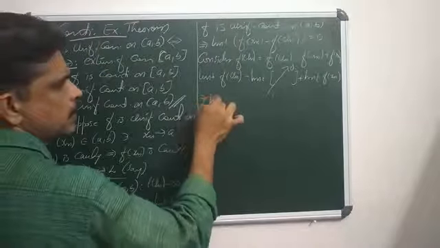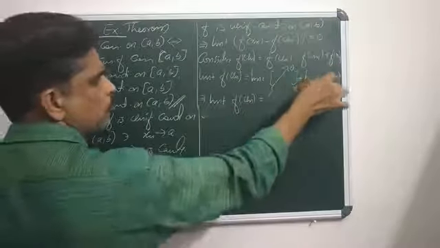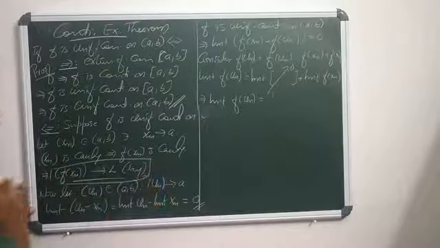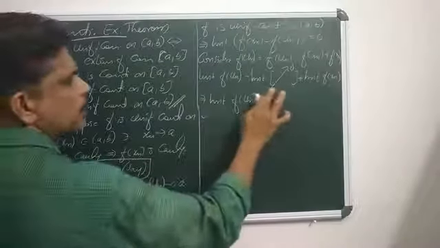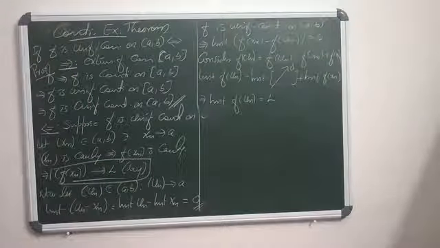That means limit f of un equals limit f of xn. What is limit f of xn? We assumed f of xn converges to L. So limit f of un is L itself. Thus we get the same value L for every sequence converging to A.